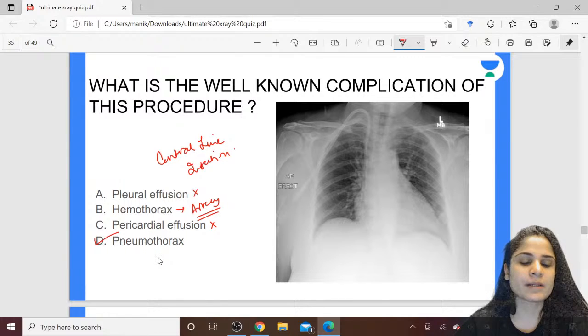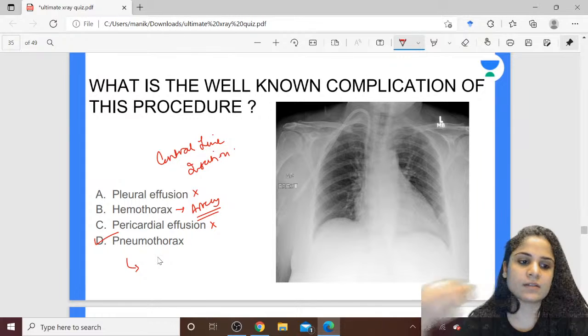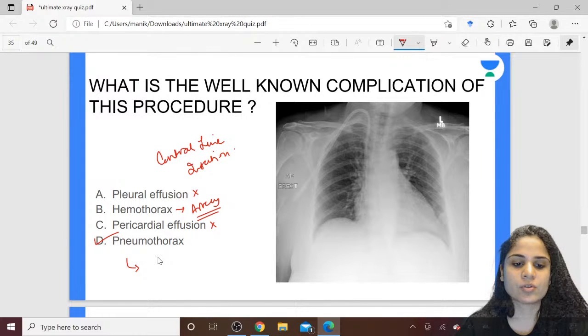How will you know that this patient is having a pneumothorax? What will be the presentation? If you're inserting a central line, what are the symptoms you should look for in the patient that will give you an idea that probably pneumothorax is happening? So you will start getting hypotension, desaturation and arrhythmias.